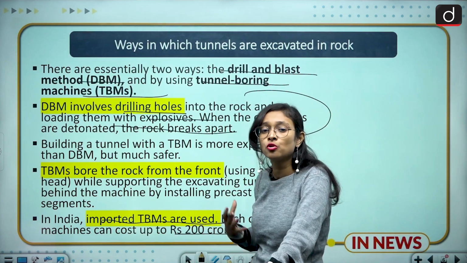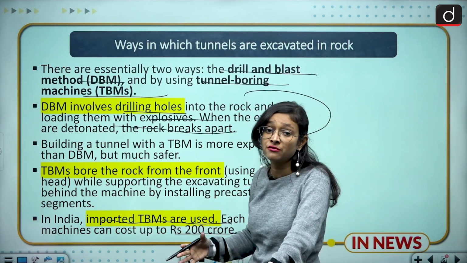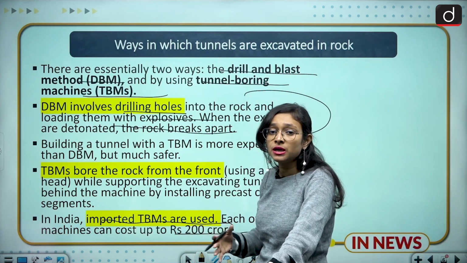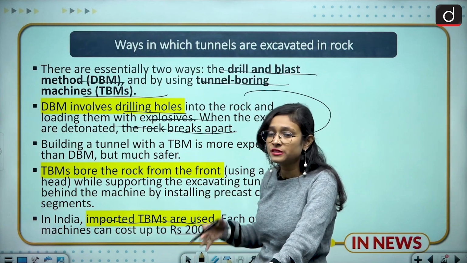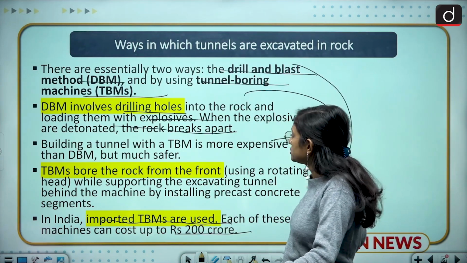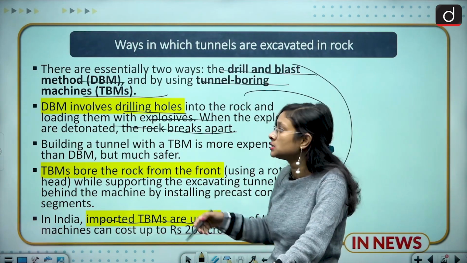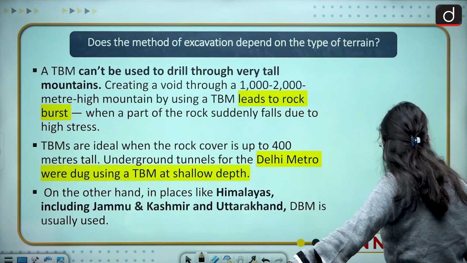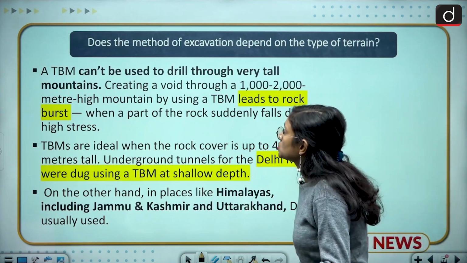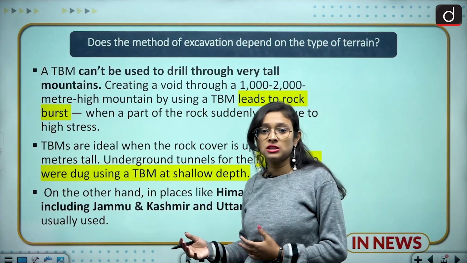TBMs are more expensive, but they are safer, and DBMs are less expensive, but they are not much safer. Because of that, both methods are used, and in most hilly regions we use the DBM method. There are other reasons apart from the cost why DBMs are used. So why can't TBMs be used in the hilly regions?